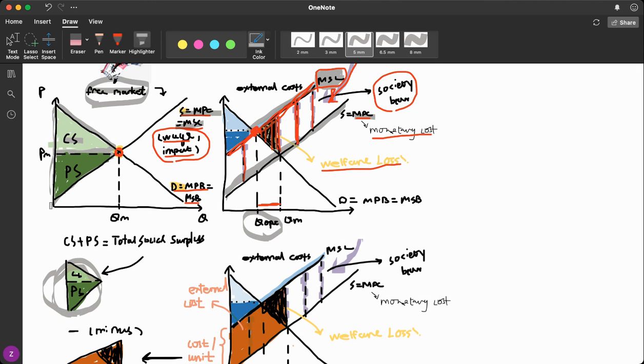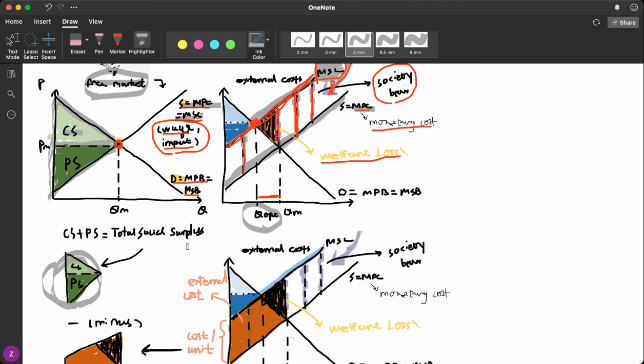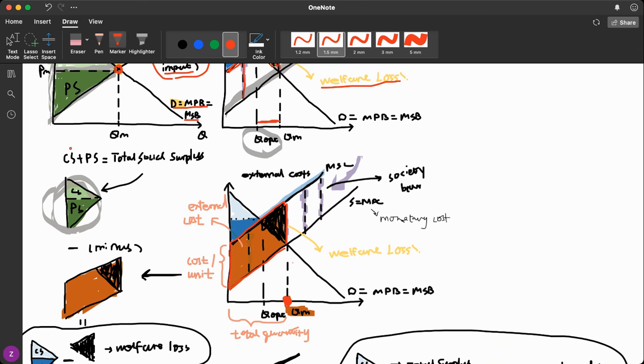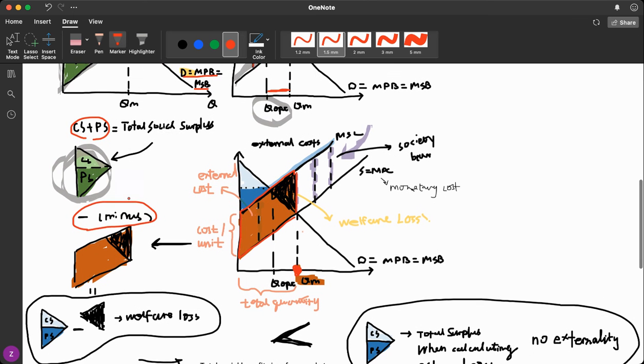But now we have an additional factor that we must take into consideration. That is the value of external cost. It is simply the difference between MSC and the MPC up to the market equilibrium right here. And it will be this region. And now if we do some math here, the total benefits in market equilibrium condition are the social surplus minus the external cost. And we have this big triangle minus the small triangle right here. That will be our result.